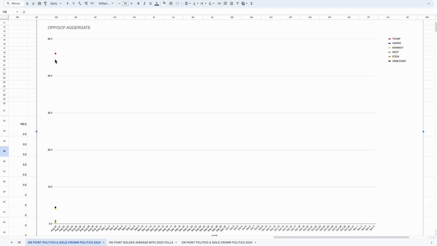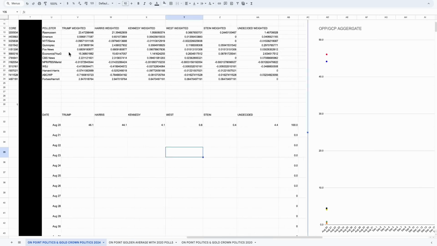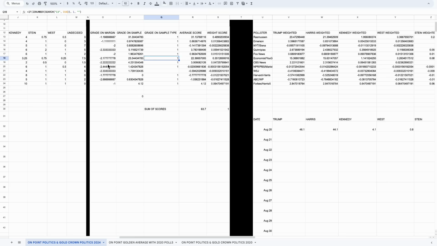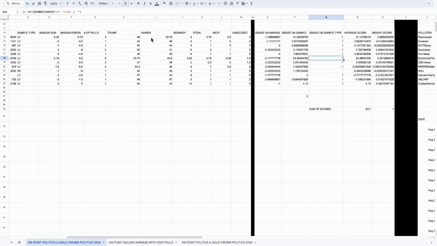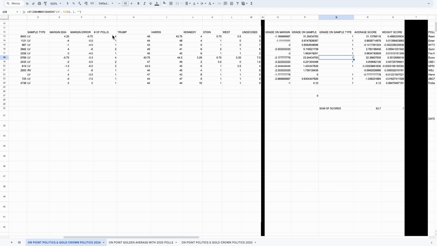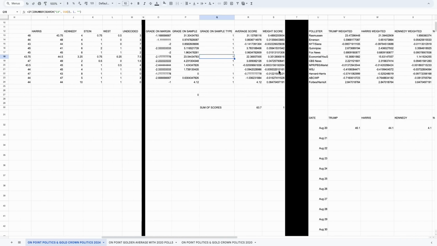Now, what's very interesting is that you'll notice that clearly we have Trump ahead in the aggregate, and you may be like, well, RCP has Harris up by 1.5. But what we've done is we've mathematically weighed all the polls to the point where the math kind of takes care of the weighing itself. What's going to be cool is that depending on the number of polls a pollster has in the average at a given time, their weight will change because they are more representative of the data since they have more polling, which actually makes sense from a logical standpoint instead of leaving static weightings.